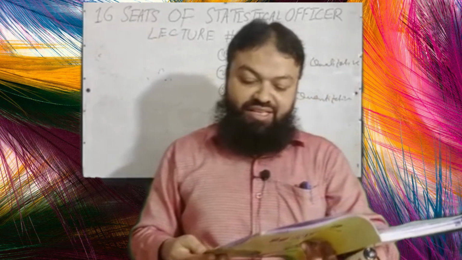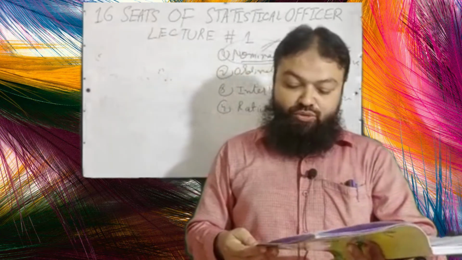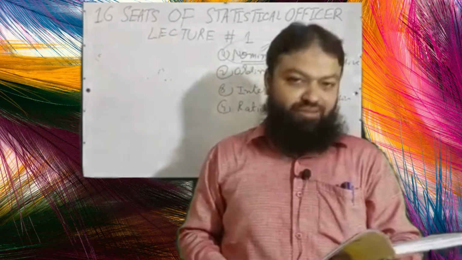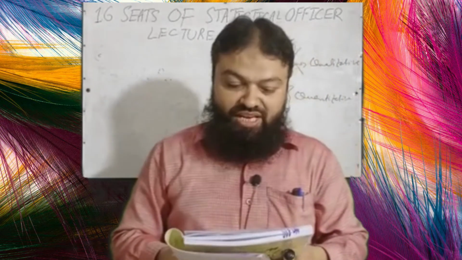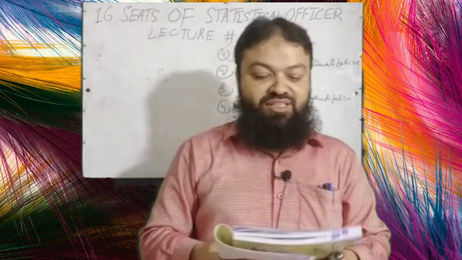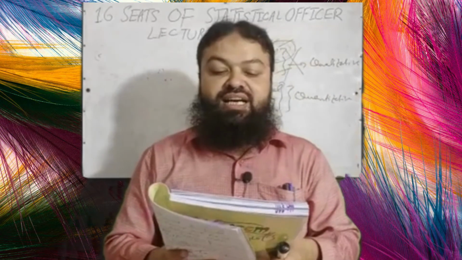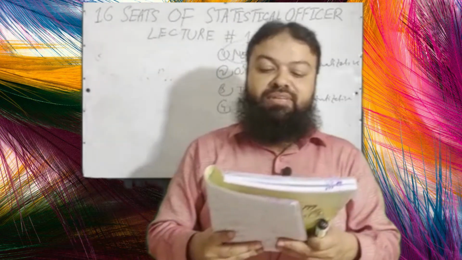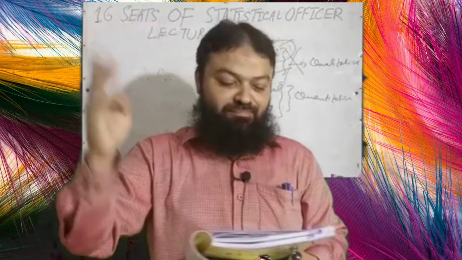Question number 47. Which of the following is an objective of classification? A, to condense and simplify the data. Correct one. B, to bring similarities and dissimilarities. Correct one. C, to help comparison. Correct. D, all of these is the correct option. Question number 48. The types of classification in statistical data are A, 2, B, 3, C, 4, D, 5. There are 4 types of classification.